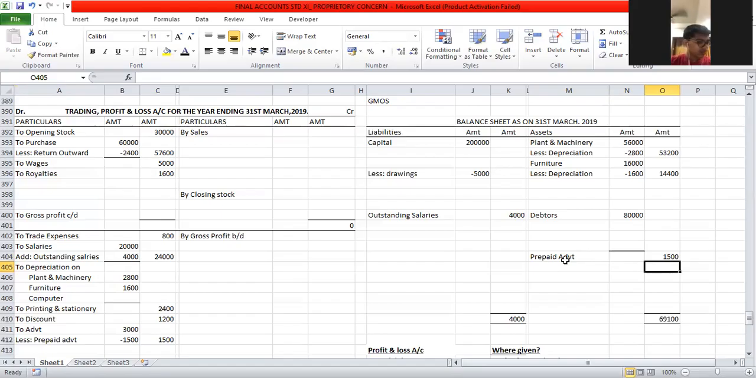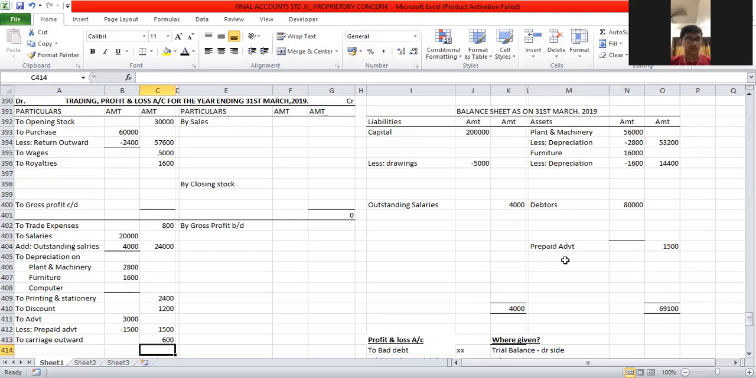Next, I have carriage outward. Where should I take carriage outward? Profit and loss account, debit side, to carriage outward, because it is a sales related expense. The amount is 600. The next item in the trial balance is computer. Computers will be taken into asset. The amount is 1,20,000.